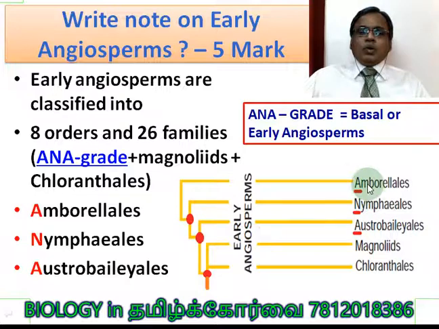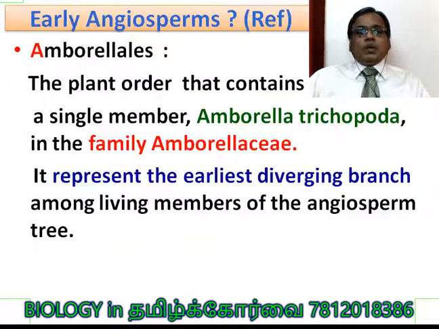Are you clear? So the ANA grade means they are the basal or very early angiosperm from which other angiosperm groups evolved. Understood? Amborellales. This is from a reference. The plant order that contains a single member only. Amborellales consist of only a single member, only one plant species, Amborella trichopoda, in the family Amborellaceae. It represents the earliest diverging branch, that is the point to be noted, among living members of the angiosperm tree.